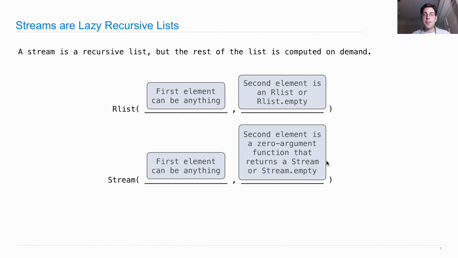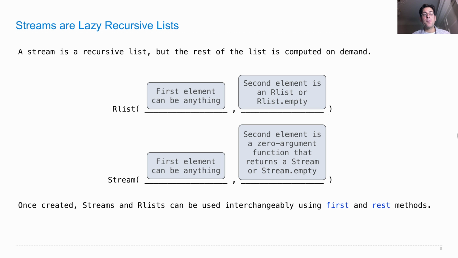So this is extremely similar, except we use stream instead of an rlist here, and the second element is now a function that returns what we want, the rest of the stream, as opposed to the rest of the list itself. Now, other than that, streams and rlists are used interchangeably. They both have first and rest attributes, and the first gives you the first thing in the list, and the rest gives you the rest. However, the difference is that behind the scenes, the rest of the rlist already exists, whereas the rest of a stream is computed when somebody asks for it. Let's, starting with this, take a look at how these two things work.